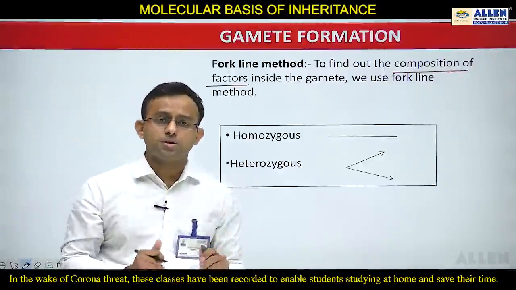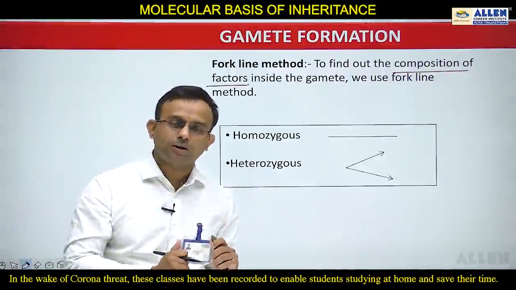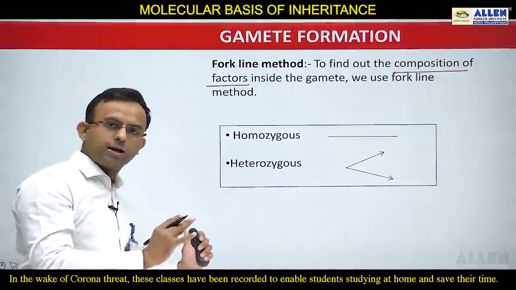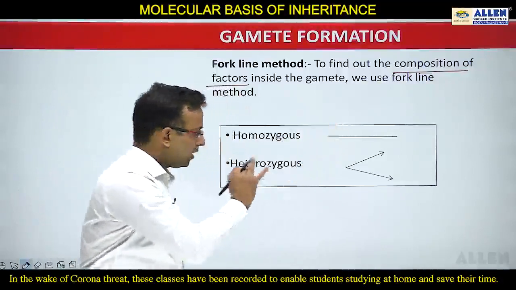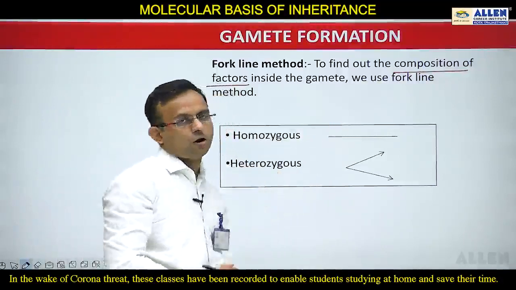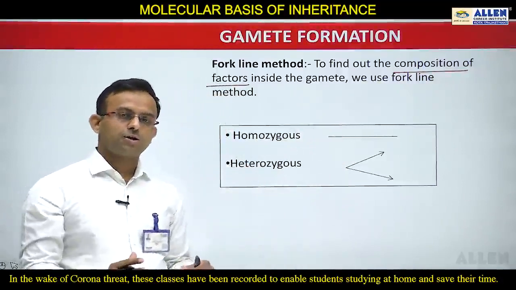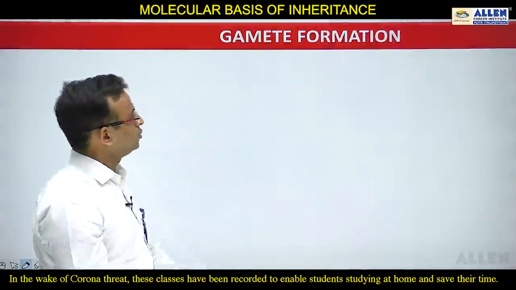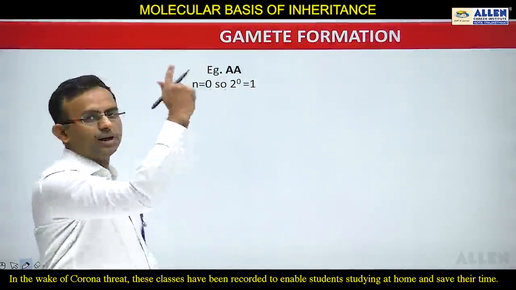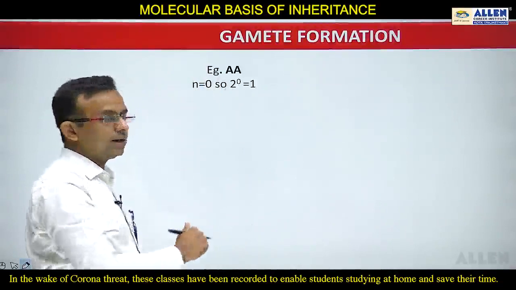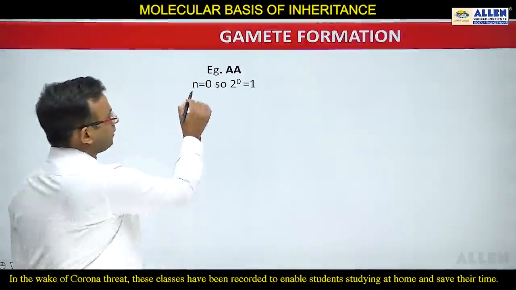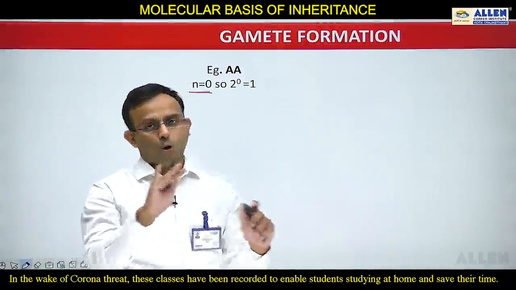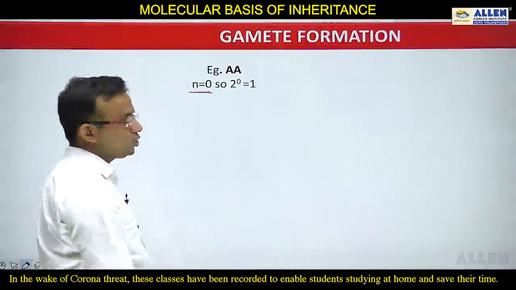And students, what happens in this fork line method and how to draw it? Always remember, it is a very easy method. If homozygous is there, then you have to draw a line, and if heterozygous is there, then you have to draw this fork-like structure. I am explaining how to find the types of gametes with the help of some questions. You can see, first of all, capital A is there. Capital A is homozygous. You can see the value of n is 0 because n means the number of heterozygous pair. Here no heterozygous pair is there, so n is equal to 0.